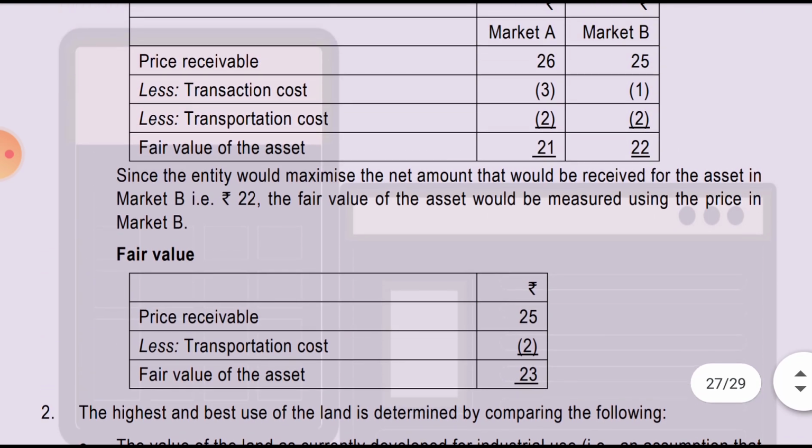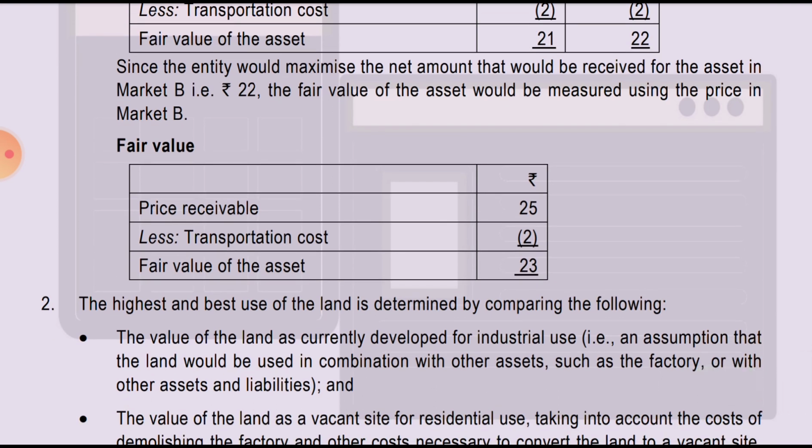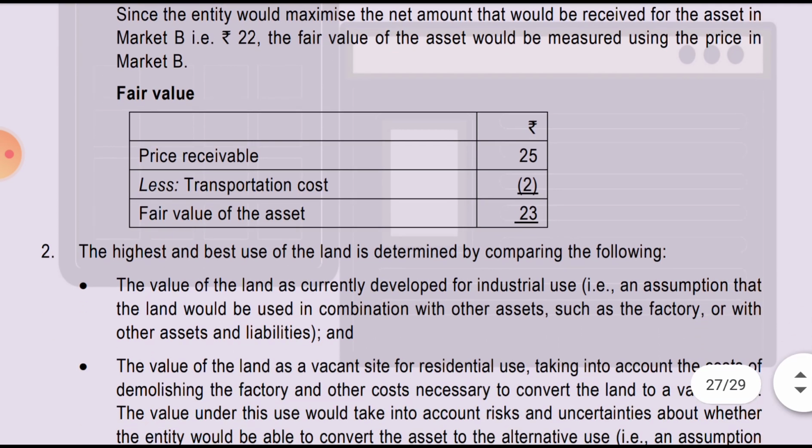Since we had selected market B as the market for determining the fair value, we have to just deduct transportation cost and not transaction cost. So price receivable 25 minus transportation cost 2 will get 23 as the fair value of the asset.